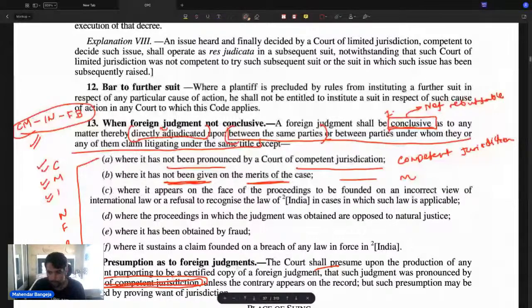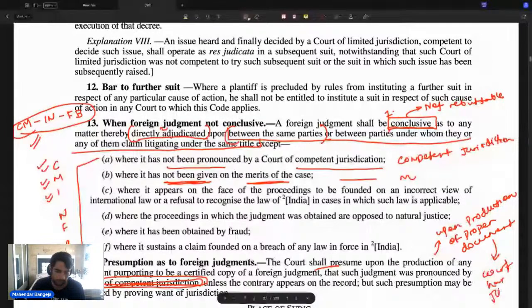Upon production of a proper document, it has to be proved that the court has jurisdiction. The foreign court has competent jurisdiction, but the document has to be proper. Fine. अब ये हो गया section 14. This is what section 14 talks about.